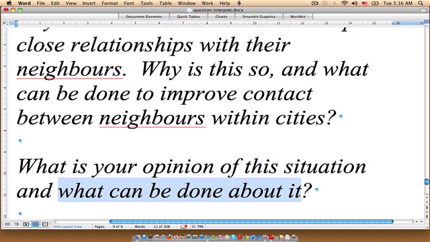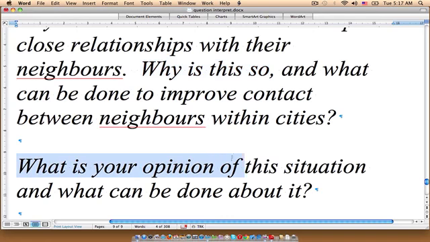So basically, let's forget about the second question for a moment, because those two are going to require at least one paragraph to be proved. The first question here, why is this so? This is going to require us to write a supporting paragraph to show why this has happened. However, in this instance, what is your opinion about the situation?